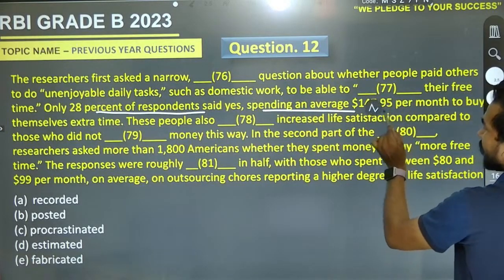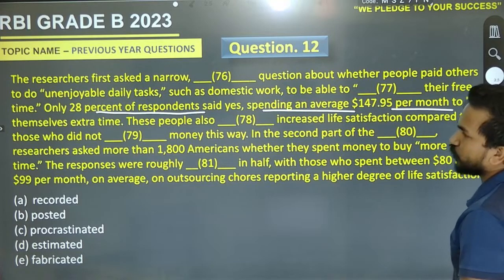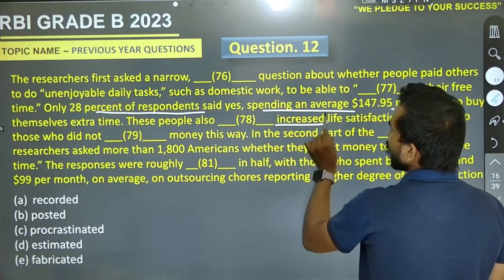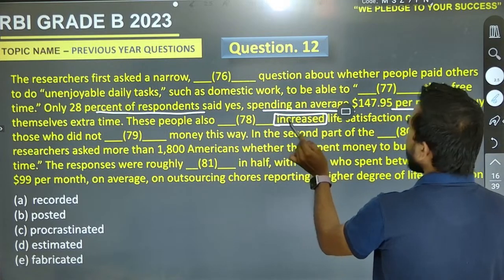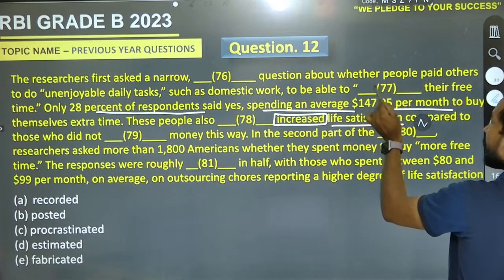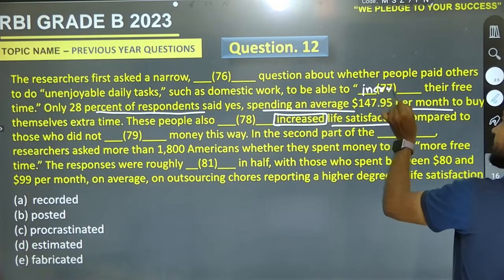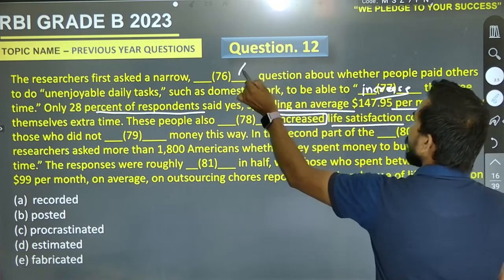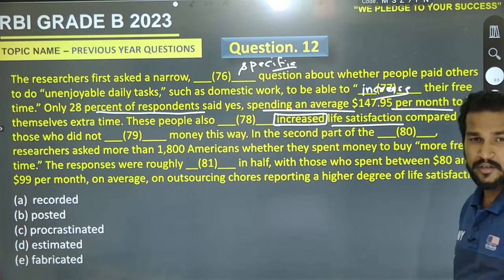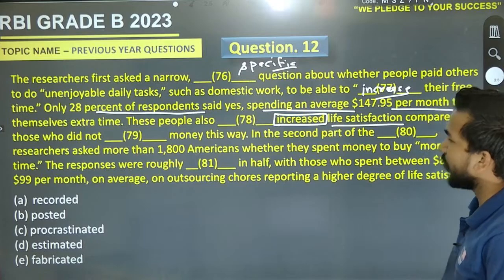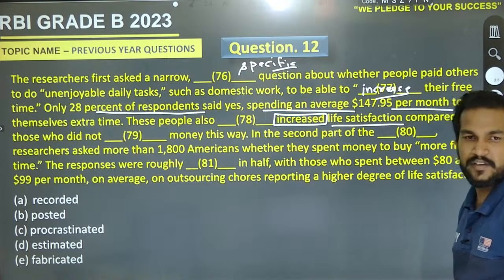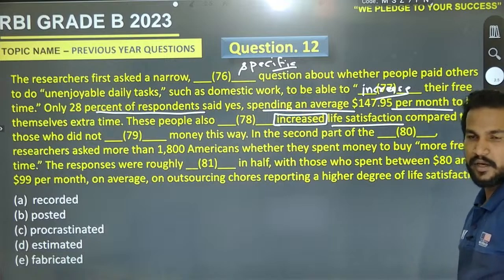Spending an average $147.95 per month to buy themselves extra time. These people also blank increased. So now here is the pair also: increased life satisfaction. So that must be the pair of increase. That was the right pair, and the first one was specific. Go for it. The 11th must be E. Very good, Trishna. PK also said increase, and meditation also said it must be increase.